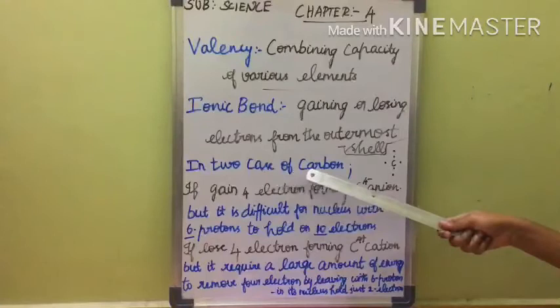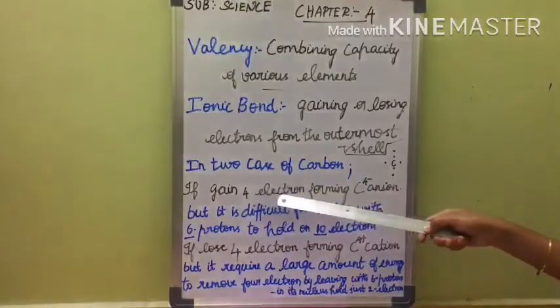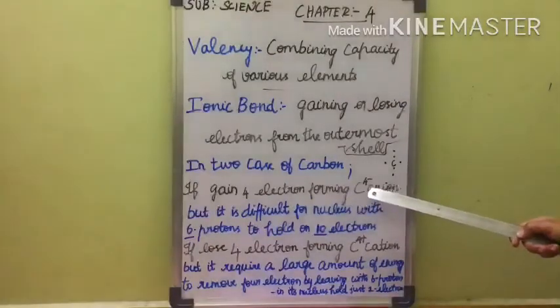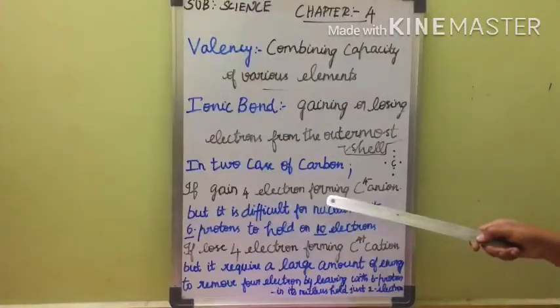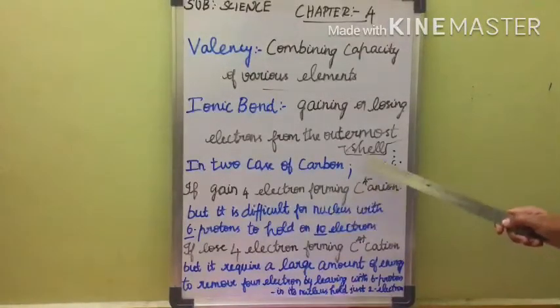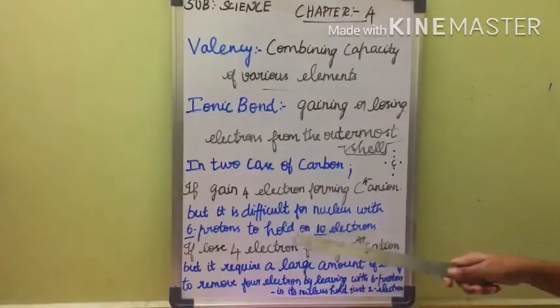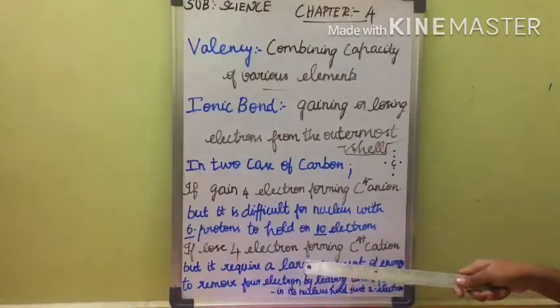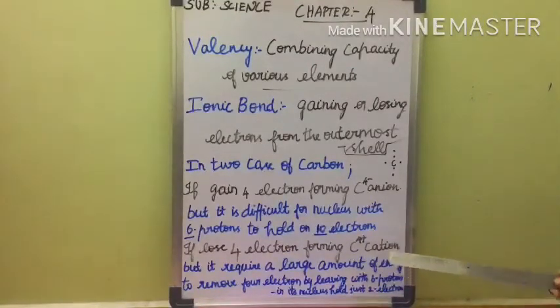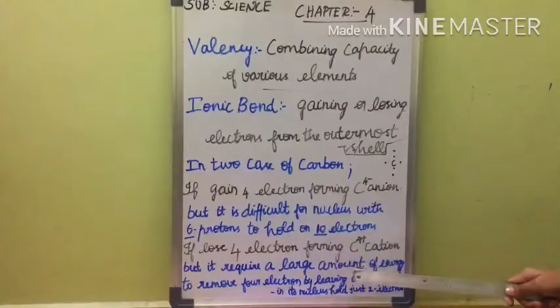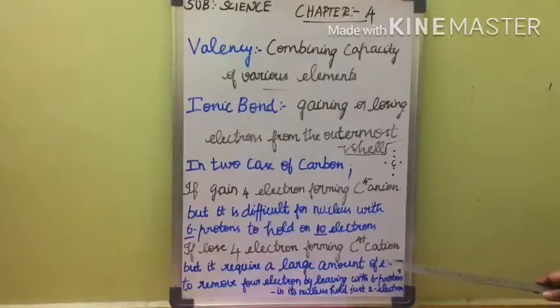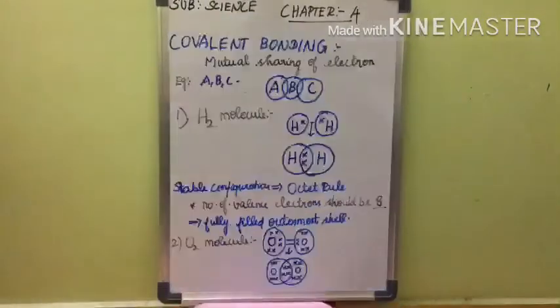So there are 2 cases for carbon. If it gains 4 electrons, it forms a C4 minus anion, but it is difficult for a nucleus with 6 protons to hold on to 10 electrons. In the second case, if it loses 4 electrons, it forms a C4 plus cation, but it requires a large amount of energy to remove those 4 electrons, leaving 6 protons in its nucleus holding just 2 electrons. Then how will it form a bond?